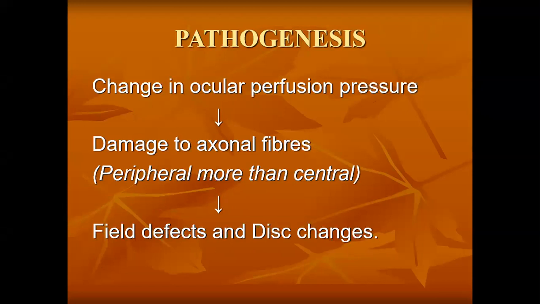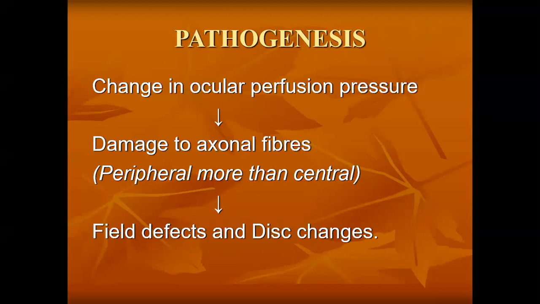Now, what is the pathogenesis of glaucoma? There are changes in the ocular perfusion pressure. There is damage to axonal fibers, and then there are field defects and disc changes. Okay. Notice that in the pathogenesis, the first line is about ocular perfusion pressure. It's not intraocular pressure.